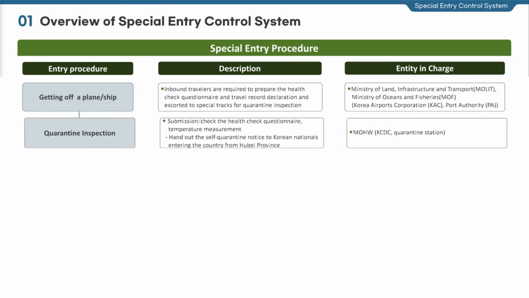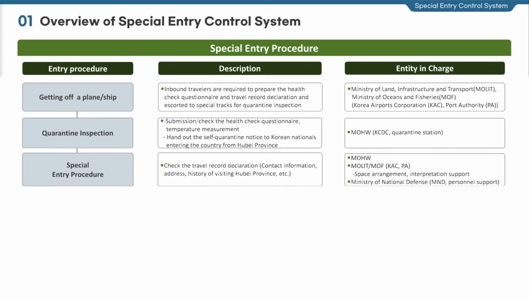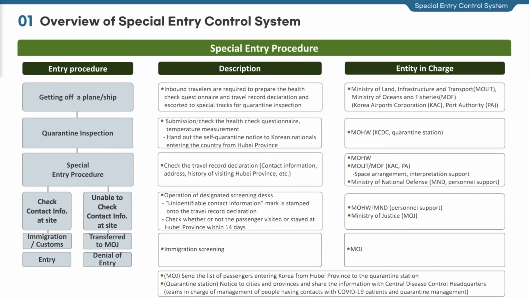Inspectors collect the health check questionnaire, measure the body temperature of entrants to detect abnormal symptoms, and check the areas they visited during the last 14 days to take measures deemed necessary, and guide them to go through the Special Entry Procedure. During the Special Entry Procedure, officials make a phone call through the number an entrant submitted in the Travel Record Declaration to check whether he or she receives the call. Those whose phone numbers are verified continue to follow the remaining entry procedure, and those who failed to answer the calls are denied to enter the country, and the deportation process is initiated.